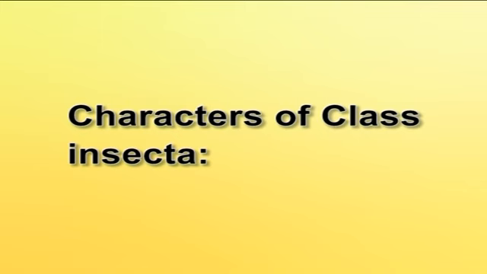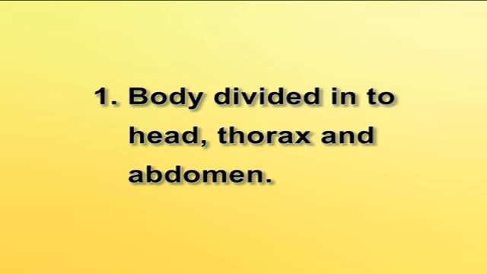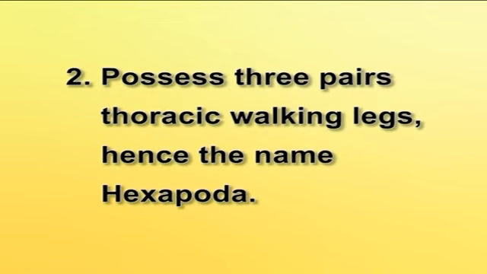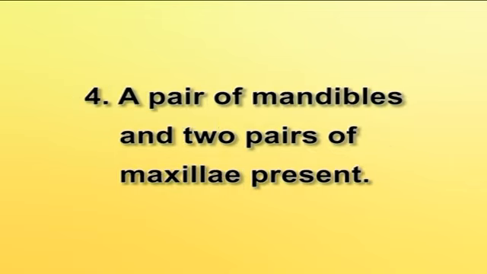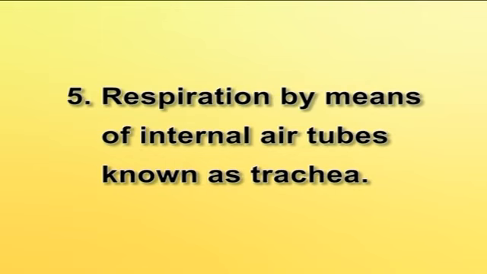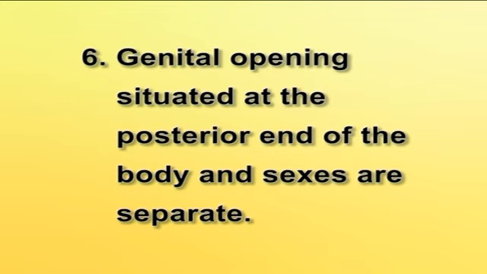Characters of class Insecta. Body divided into head, thorax and abdomen. Possess 3 pairs of thoracic walking legs, hence the name hexapoda. Presence of 1 or 2 pairs of wings and a pair of antennae. A pair of mandibles and 2 pairs of maxillae present. Respiration by means of internal air tubes known as trachea. Genital opening situated at the posterior end of the body and sexes are separate.